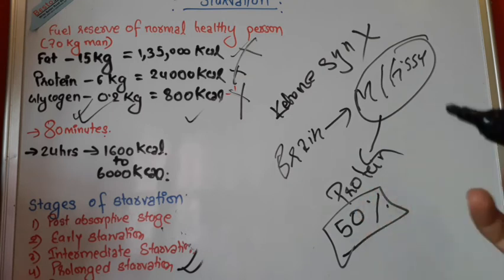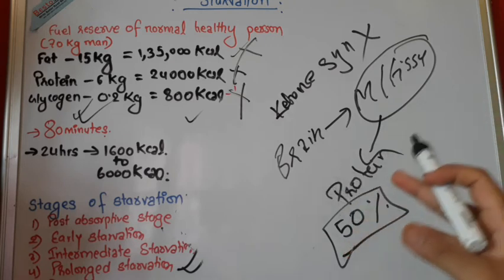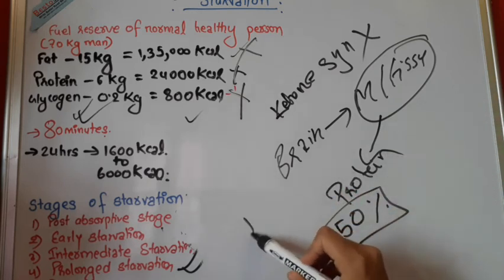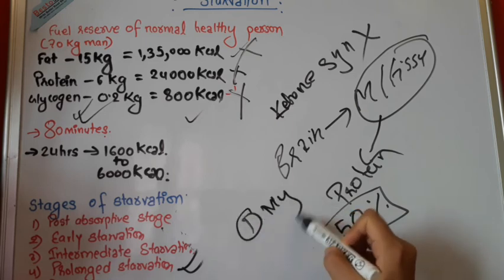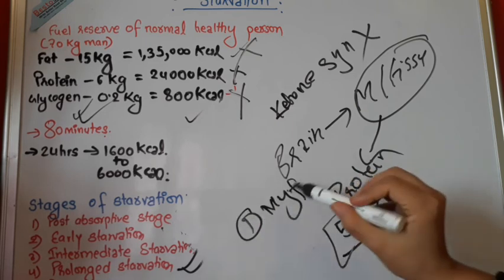So there are a few things that happen after prolonged starvation, after all these mechanisms. First of all is loss of the myofibrillar protein, as I said, from organs and muscles.